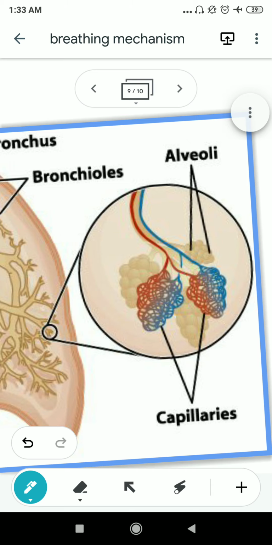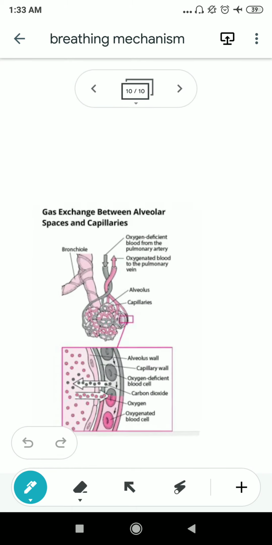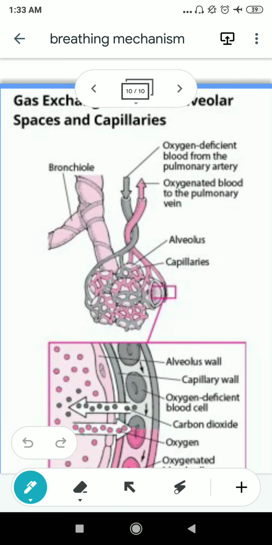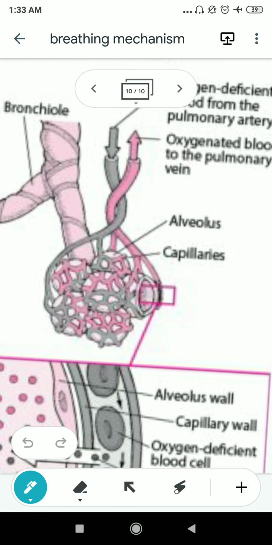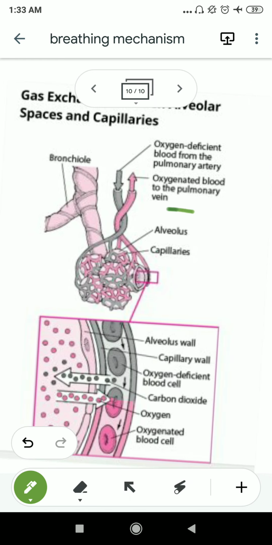When the oxygen reaches the alveoli, it needs to be transported up to the cell. Who will help in this process? Obviously the transportation medium of the human body, that means the blood, will help in this process. I already mentioned that here you can also see that the alveoli has a close contact with the capillaries. This is the alveolus, and it has a close contact with the blood capillaries. Now what will happen actually?